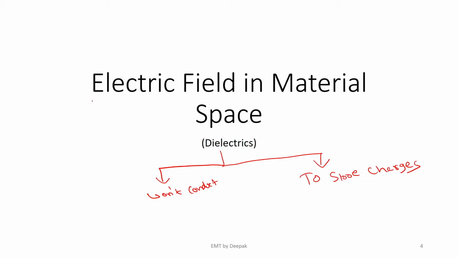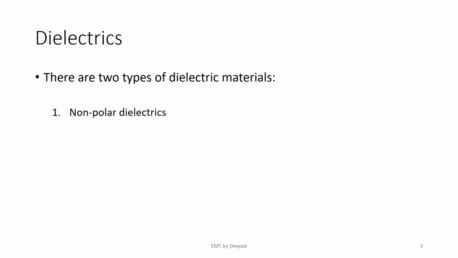Before we discuss the behavior of electric field in dielectrics, let us first classify the dielectrics. Dielectrics are basically classified into two types. They are non-polar dielectrics. Non-polar dielectrics are those type of dielectrics which do not have inherent electric dipoles in them.